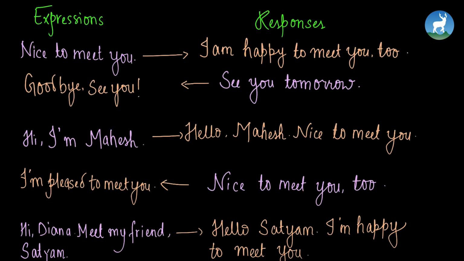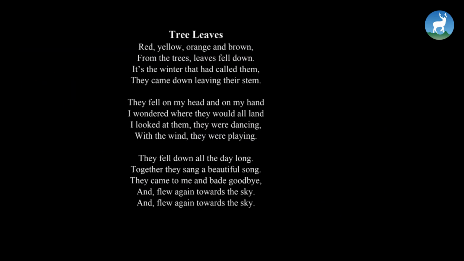Okay, let's move on to reading a poem now. As you see kids, here on the screen there's a poem entitled Tree Leaves. Let's try and read it together. Red, yellow, orange and brown, from the trees leaves fell down. Let's do it again. Red, yellow, orange and brown, from the trees leaves fell down.